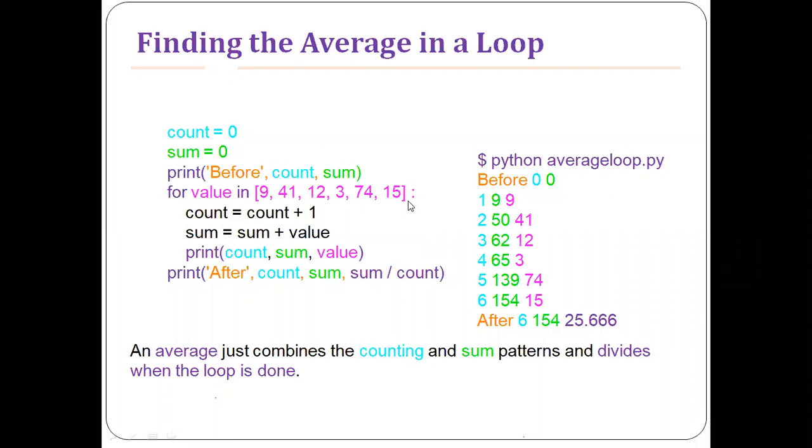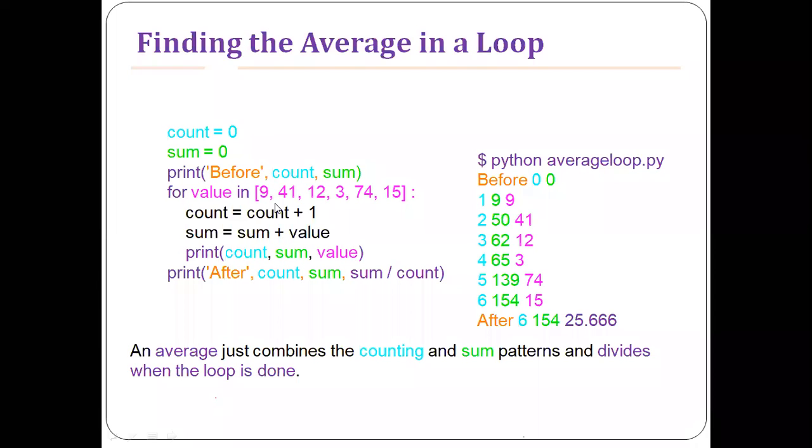They are printed here. After the first iteration, the value is 9 and the count value is 1. And what you're doing is sum equals sum plus value, right? Initially sum is 0 plus value, which is 9. 9 plus 0, so sum becomes 9. The count is 1, sum is 9, and value is also 9.